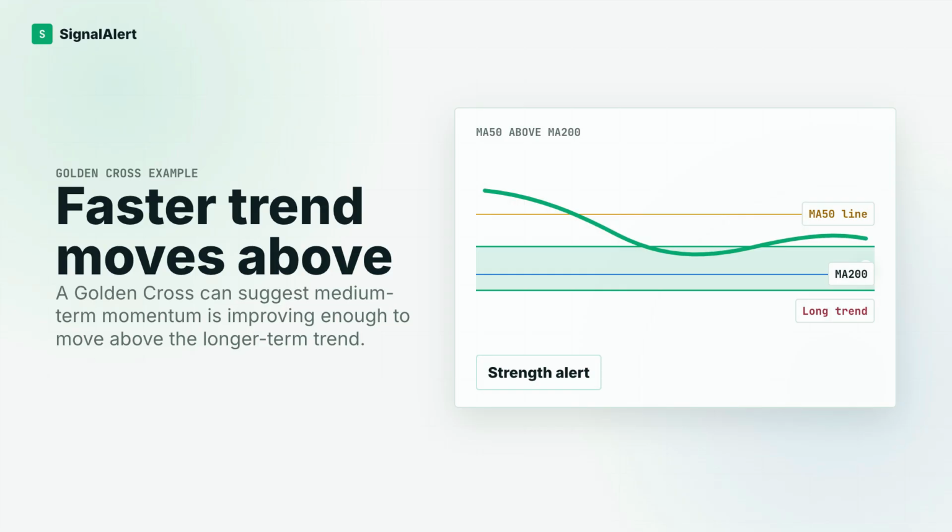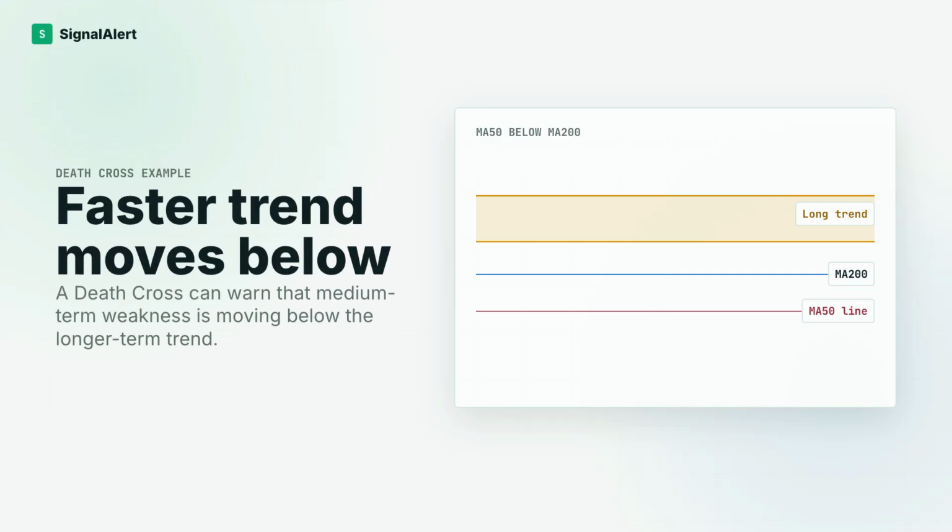On a chart, imagine two smooth lines. The 200-day line moves slowly like a big ship turning. The 50-day line reacts faster. When the faster line climbs through the slower line, that is the golden cross. When the faster line drops below the slower line, that is the death cross.